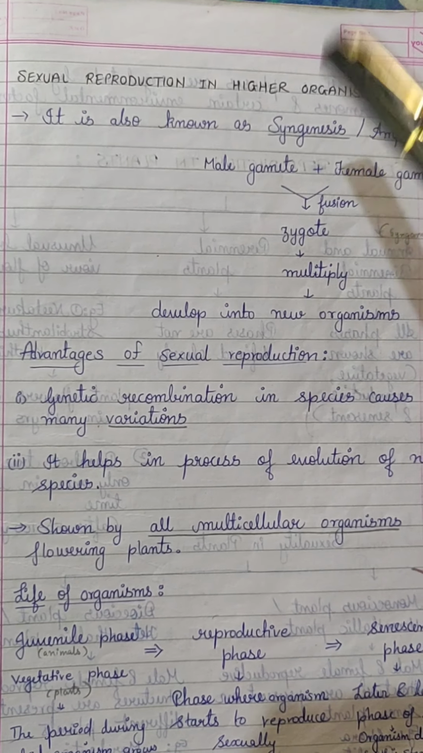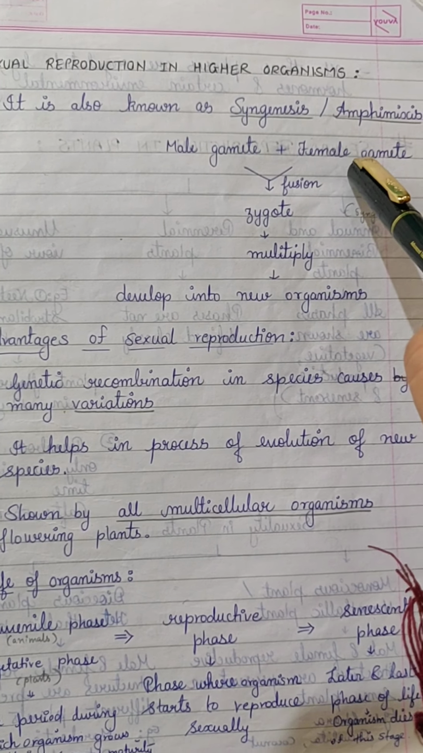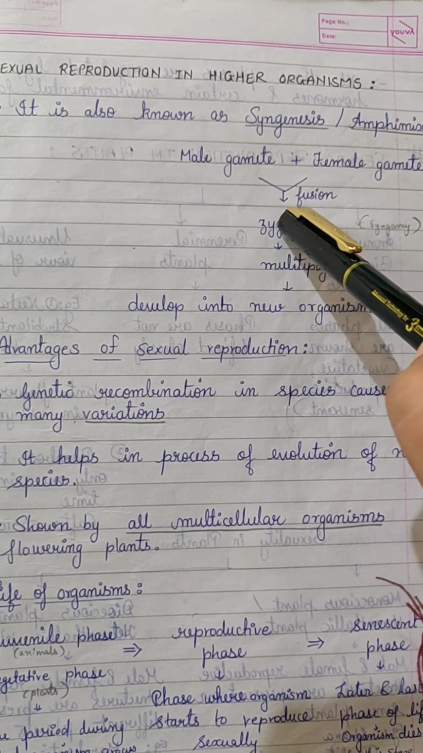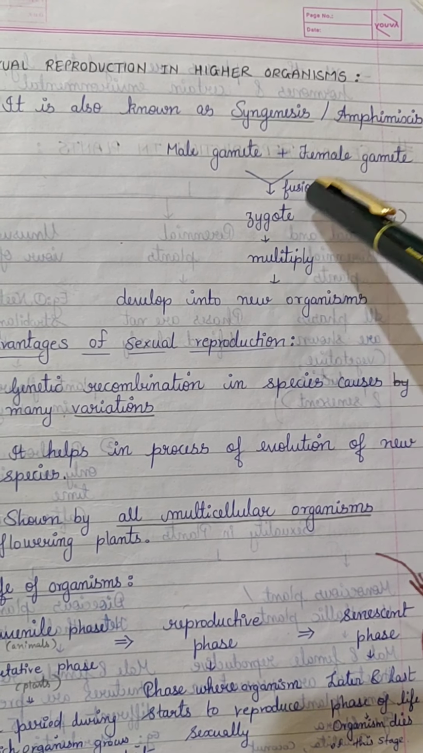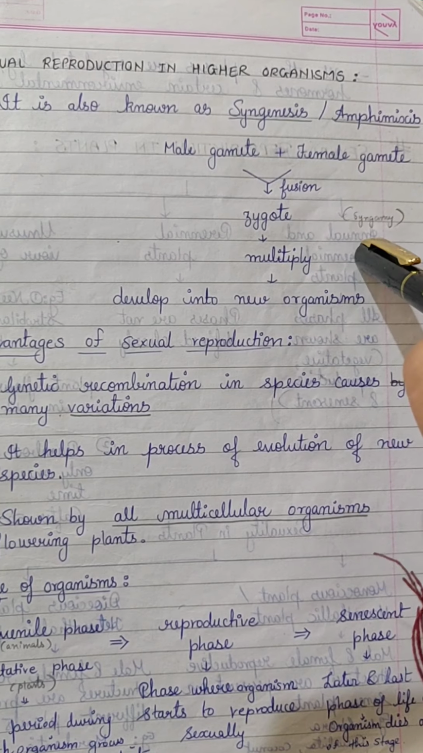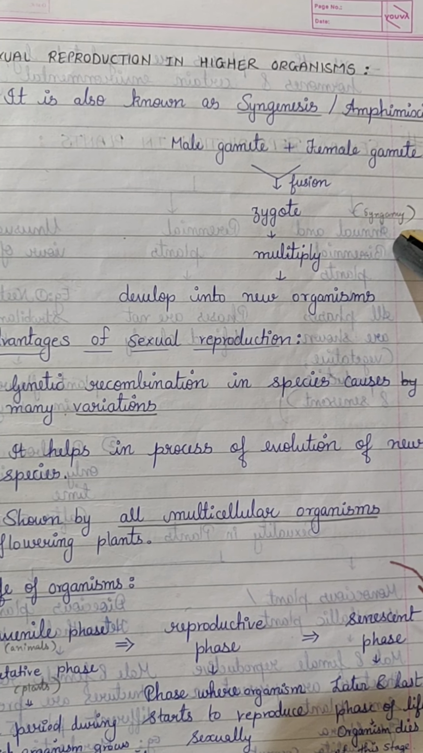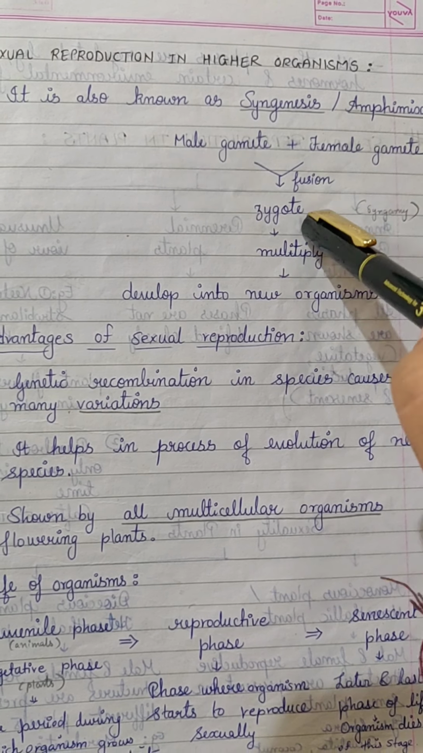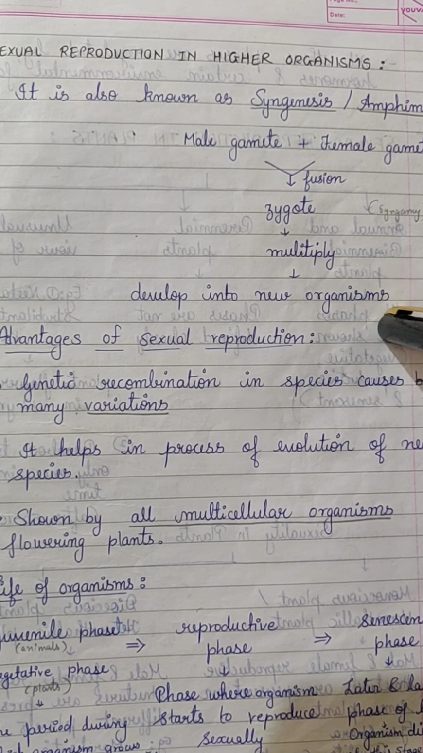In sexual reproduction in higher organisms, what happens? There is a male gamete and a female gamete. We require two different gametes, male and female. They undergo fusion and form a zygote. After fusion, they form a zygote, and the process of fusion is also known as syngamy. Syn means fusion and gamy means gametes. The fusion of two gametes, male and female, forms a zygote. The zygote will multiply and develop into an entire new organism.